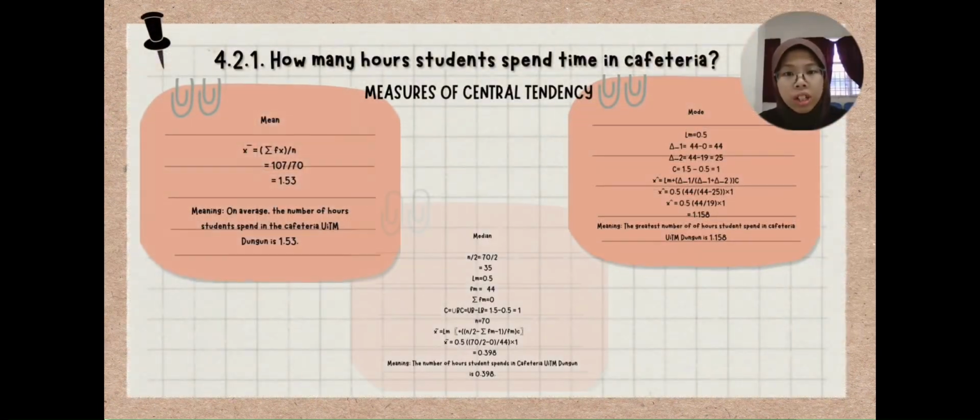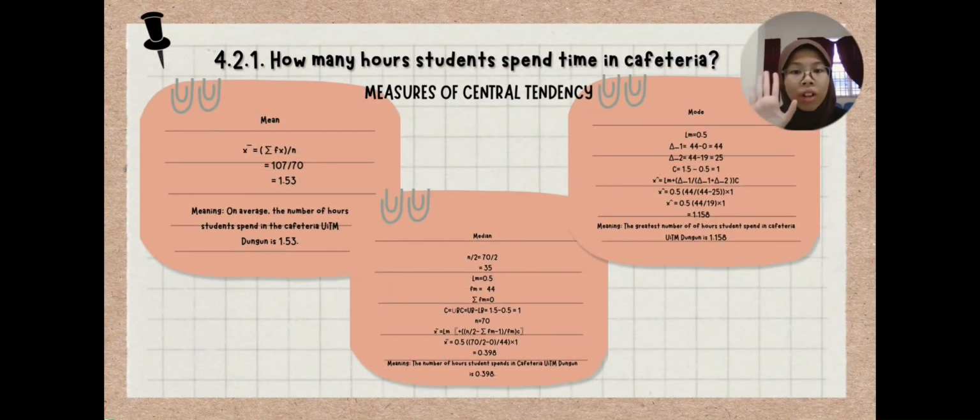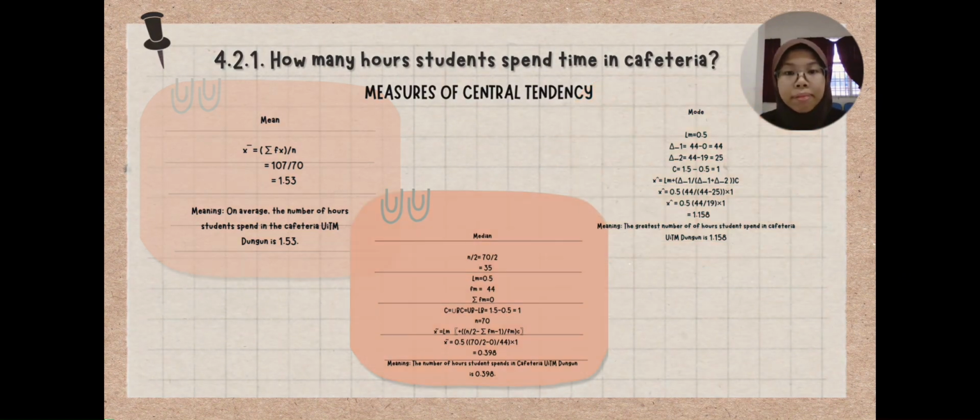Measure of central tendency. To start with, we get the mean is 1.53. That means on average, the number of hours students spend in the cafeteria is 1.53. Second is median. It means we know about the number of hours. We got the number of hours students spend in the cafeteria is 0.398. The last one is mode. It concludes the greatest number of hours students spend in the cafeteria is 1.158.